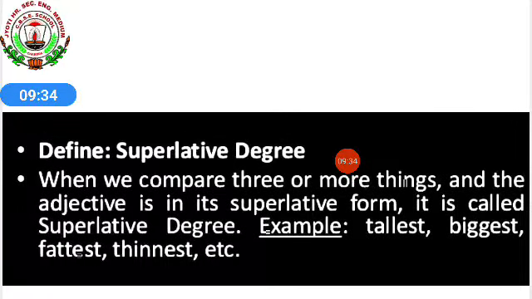Superlative degree, when we compare 3 or more things. In positive, we are not doing any comparison, only one person or thing we are taking. In comparative, we are making a comparison between two persons or things. But when it comes to superlative degree, when we compare 3 or more things and the adjective is in its superlative form, it is called superlative degree. Means they are the best. Nothing is better than the superlative degree one. Okay, example, tallest, biggest, fattest, thinnest, etc. So positive it was tall, comparative taller, superlative tallest; big, bigger, biggest; fat, fatter, fattest; thin, thinner, thinnest, in this way.